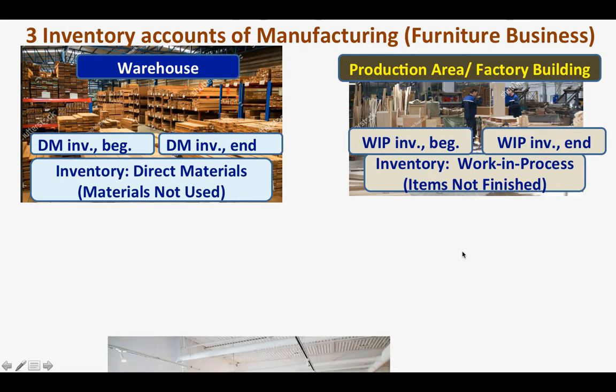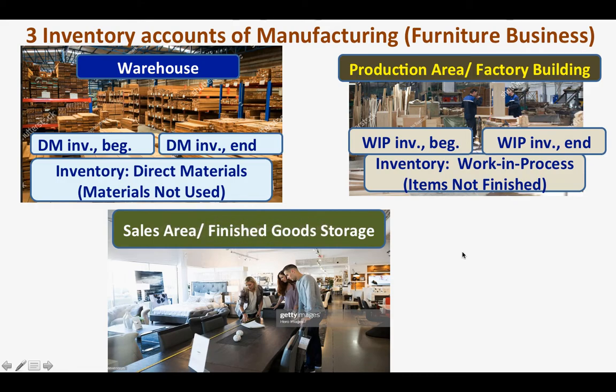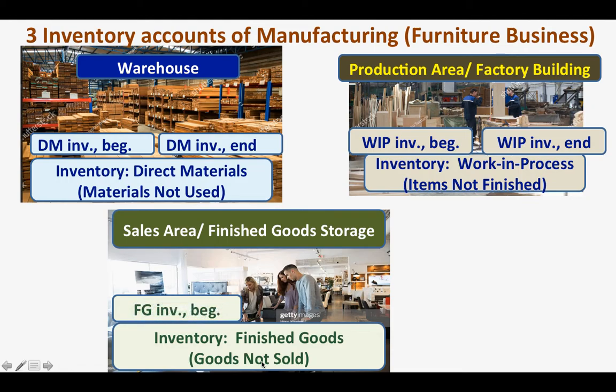Okay? And then we also have inventory in our sales area, finished goods. Okay? Ito yung mga inventory natin na hindi nabenta, goods not sold. We will have 2 inventories also. The finished goods inventory beginning. Ito yung hindi naibenta from last year, mga finished goods na hindi nabenta.